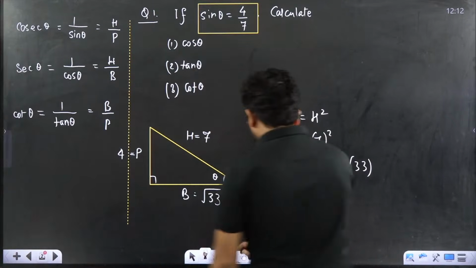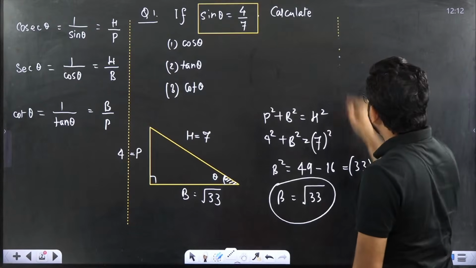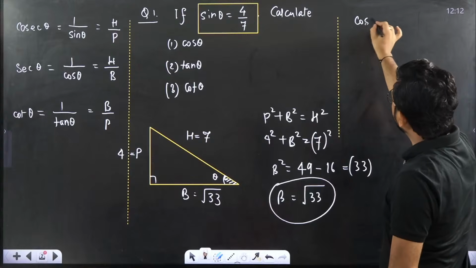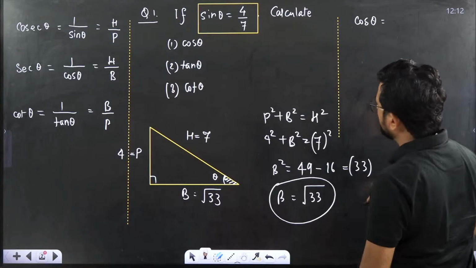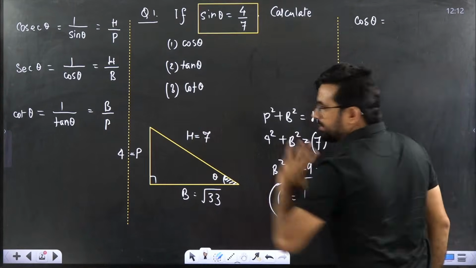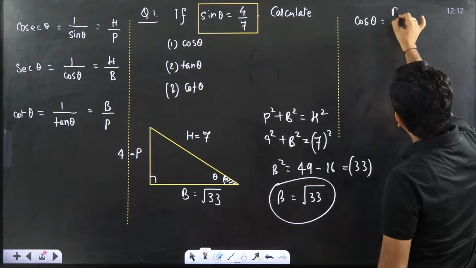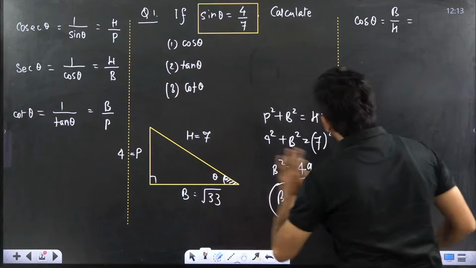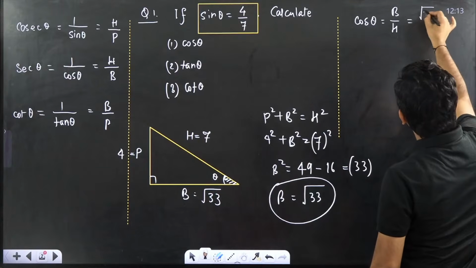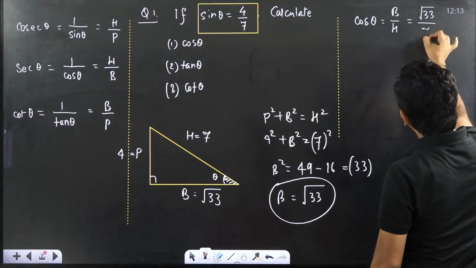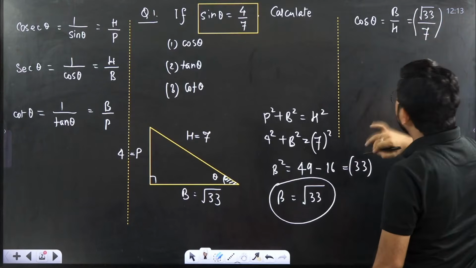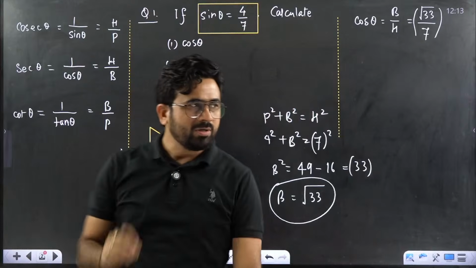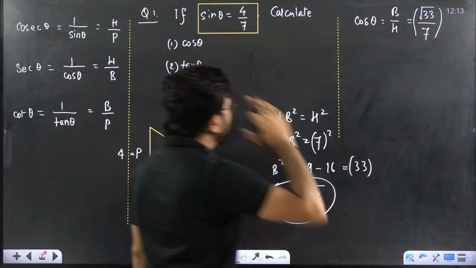Suppose I want to calculate the very first thing, what is the cos theta value? What is the cos theta value beta? Please take what is the cos theta value? Cos theta value is equal to base upon hypotenuse. We already know this. So base is root 33 divided by hypotenuse 7. So cos theta ratio would be root 33 by 7.